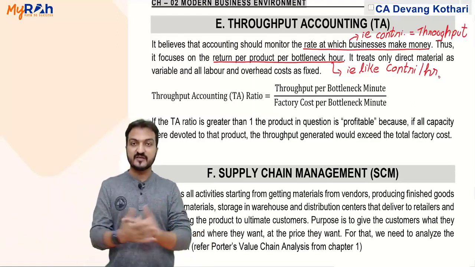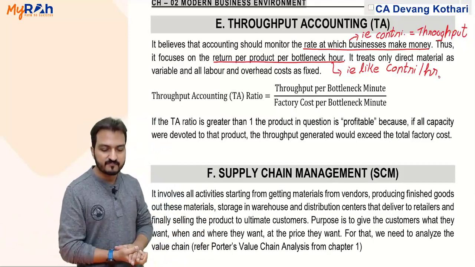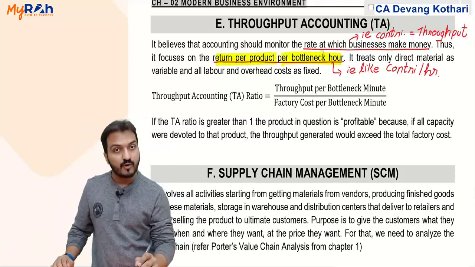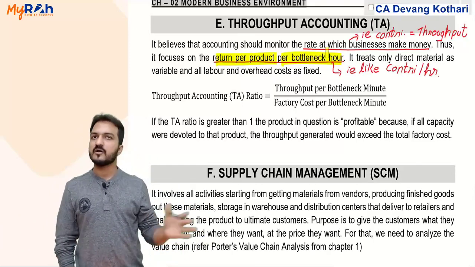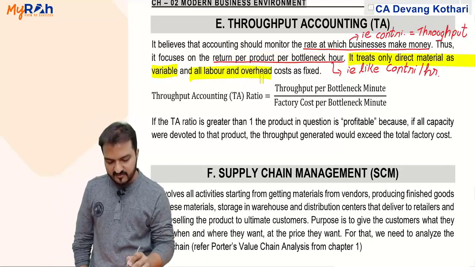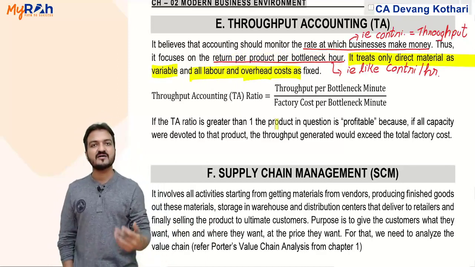Remember chapter 6, key factor, this is exactly what we did. So you identify return per product per bottleneck hour, and that purpose is called throughput accounting. It treats only direct materials as variable; labor and other overheads are considered as fixed.